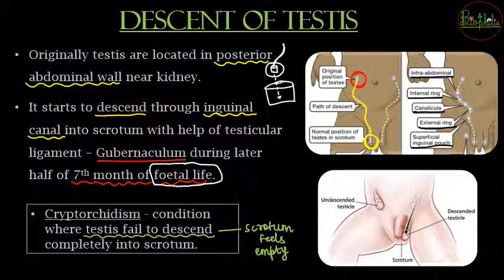अब fail to descend है यानी अब वो testis कहाँ रह गई है, it has remained in the abdominal wall only, वो descend नहीं कर पाई. And now because the testis is only remaining in the abdomen, what will happen, the problems will start, क्योंकि 2 to 3 degrees temperature कम उसे नहीं मिलेगा, and then the other procedures can be done, जिसकी वजह से that conditions that occur because of failure to descend.